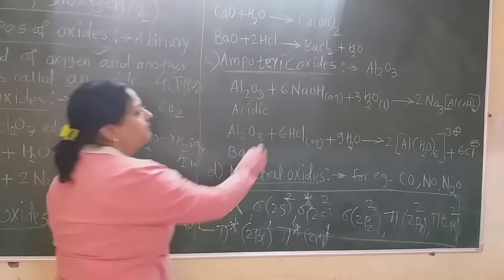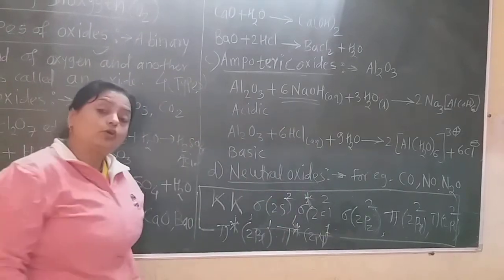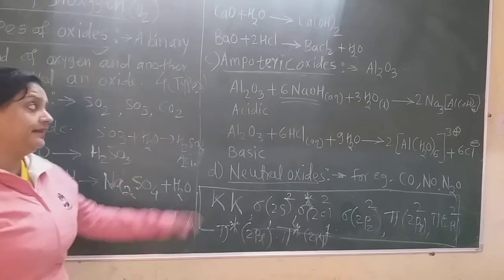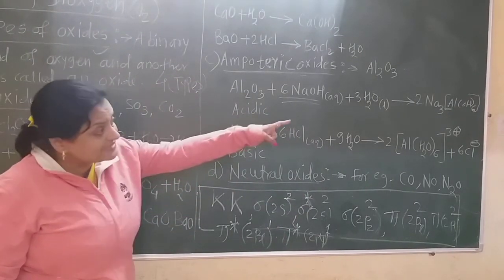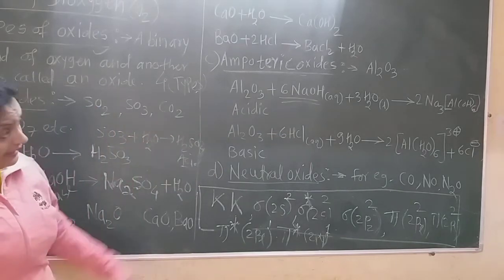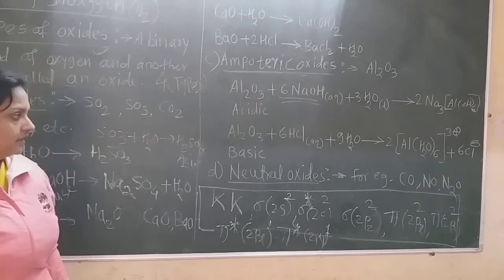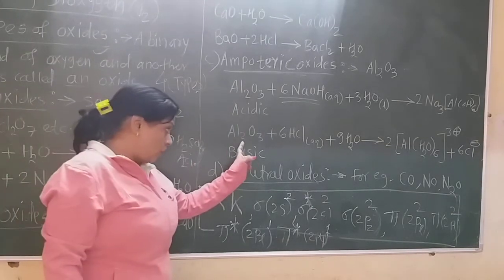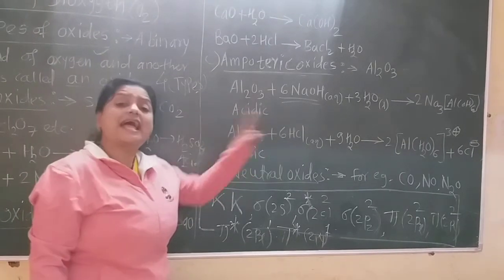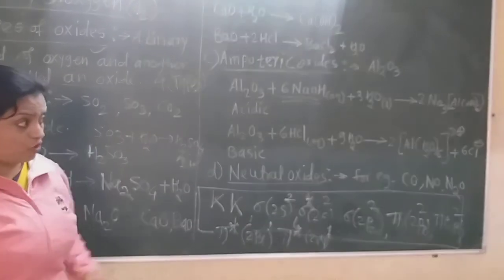Now see, here is the base. Sodium hydroxide is the base, and it reacts with the oxide to form the salt, sodium aluminate. Therefore, definitely this is the acidic oxide here. And this oxide, alumina, also reacts with the acid, and there is formation of this salt.